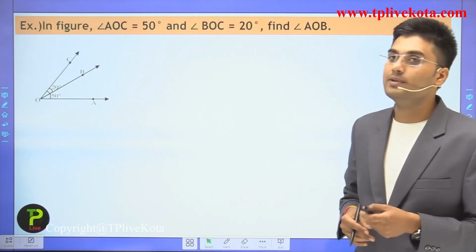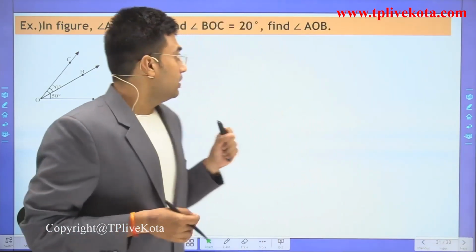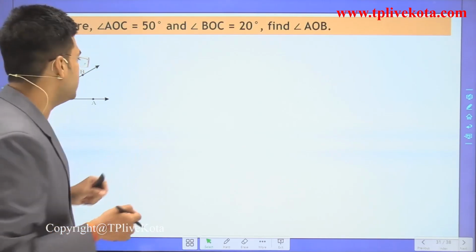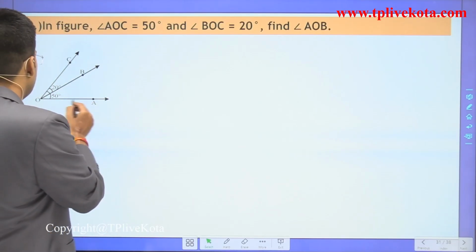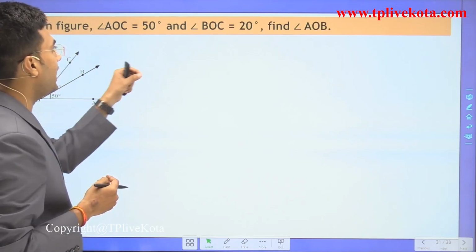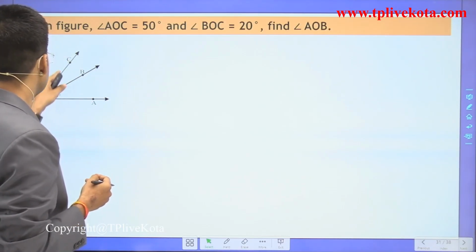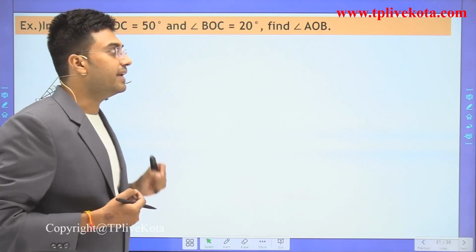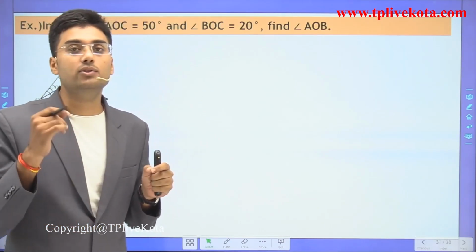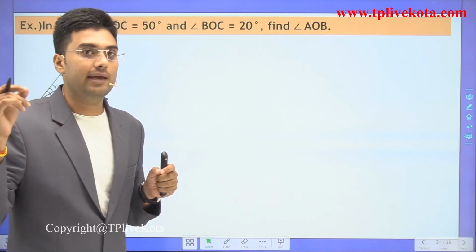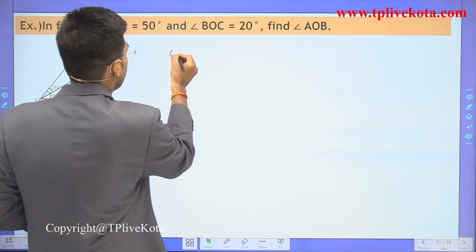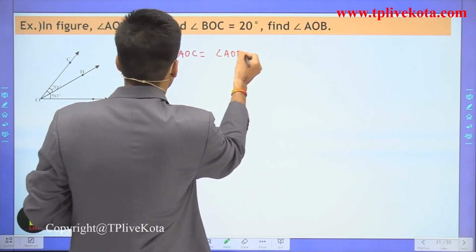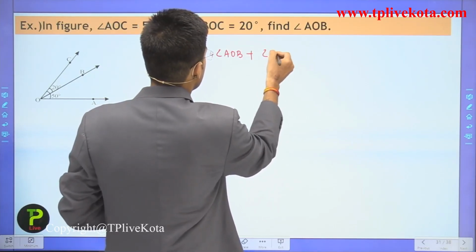So the first example is: in the figure, angle AOC is equal to 50 degrees and angle BOC is equal to 20 degrees. Then angle AOB is equal to? So students, we can find the value of angle AOB by using the angle addition axiom. Angle AOC is equal to angle AOB plus angle BOC.